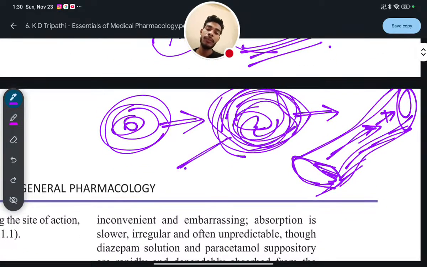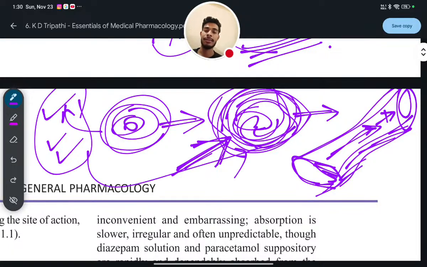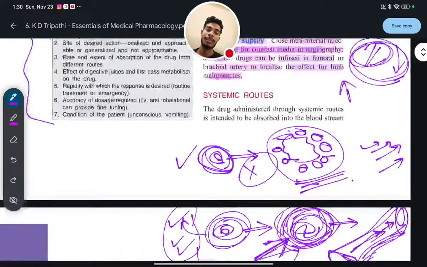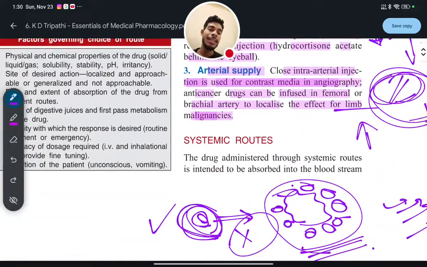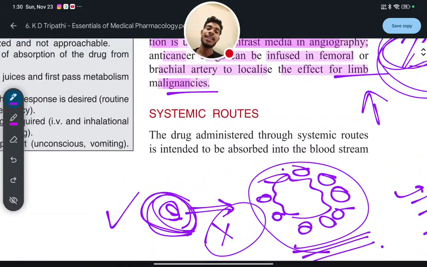So gaining of metastasis property in a growing cell or growing tumor turns it from benign tumor to malignant tumor. And when malignant tumor is there in the body, that malignancy is ultimately cancer. So to treat the limb malignancies, we will use arterial supply. Am I clear? Next, systemic route.